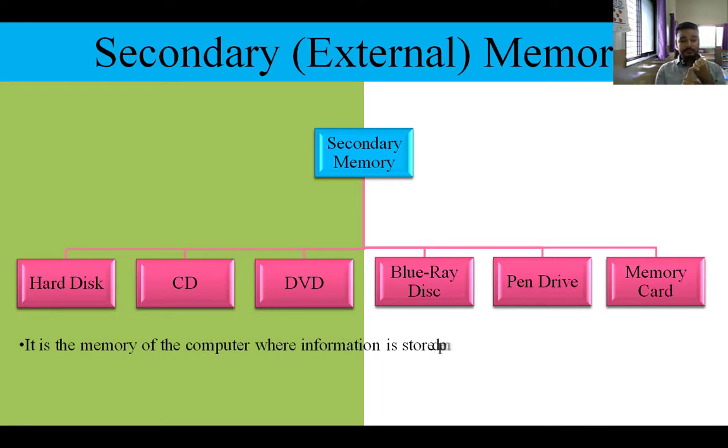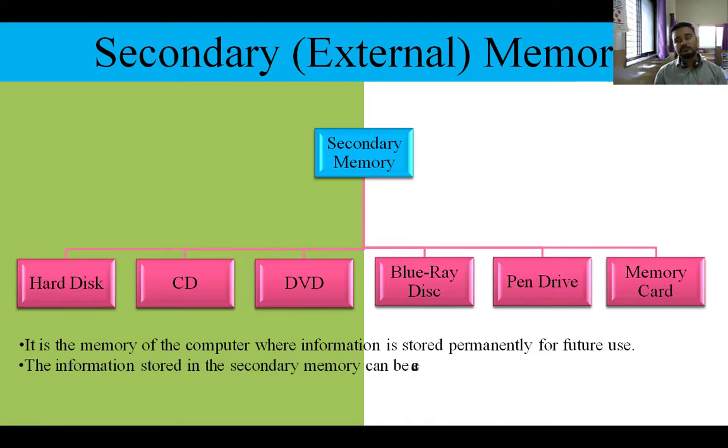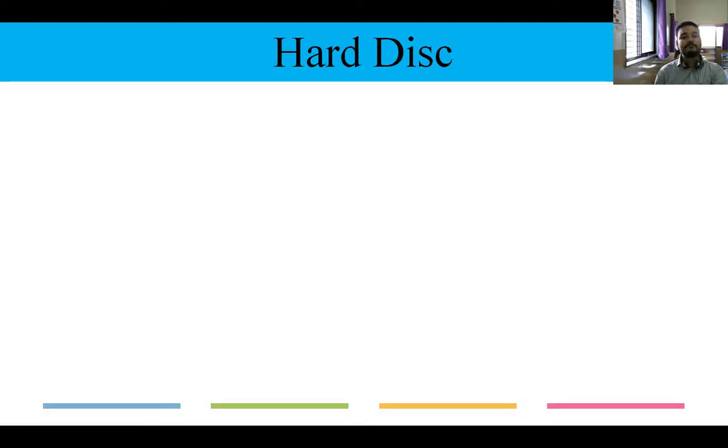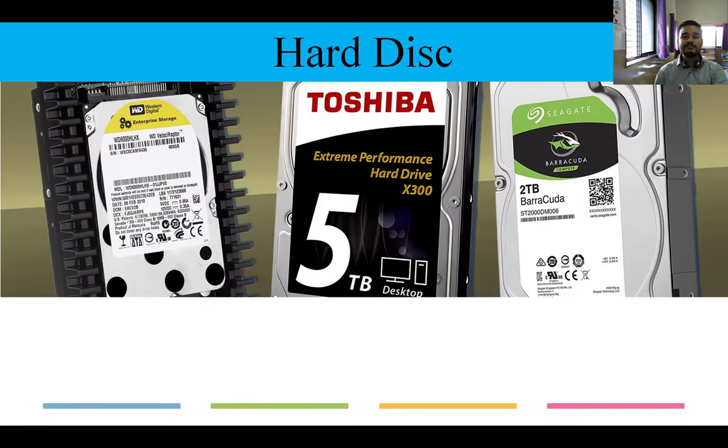First we have learned main memory. This is secondary memory. It stores data permanently. Once it is stored, it cannot be lost, and can be accessed whenever we want. These secondary devices, some are removable, some are non-removable. Removable means can be connected externally, using USB device and all that. So first device that we are going to see is hard disk. So this is the hard disk on your screen now.